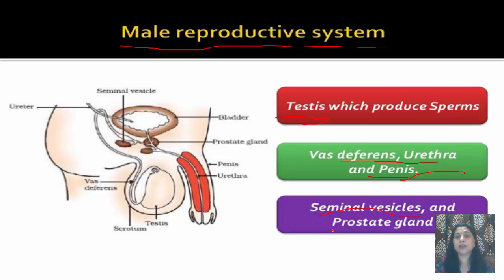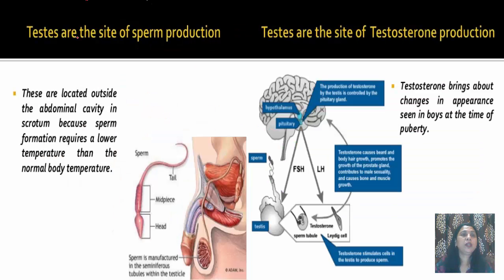Seminal vesicle and prostate glands, all these together comprise the male reproductive system. As you can see, this is testis, vas deferens, urethra, the tube which is passing through the penis, then penis, then seminal vesicles and prostate gland. Now testes are the site of sperm production.